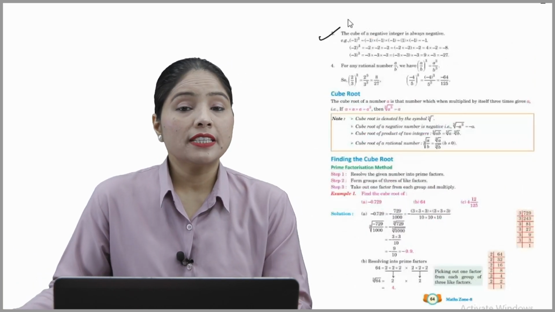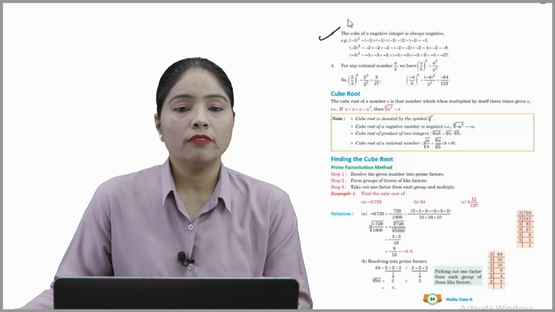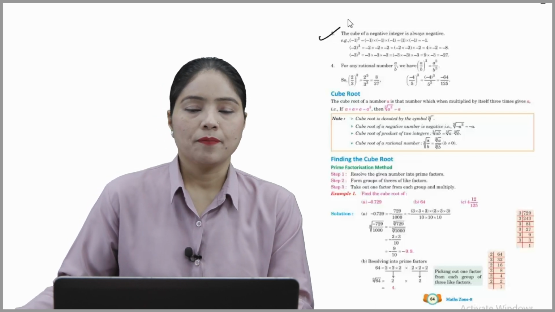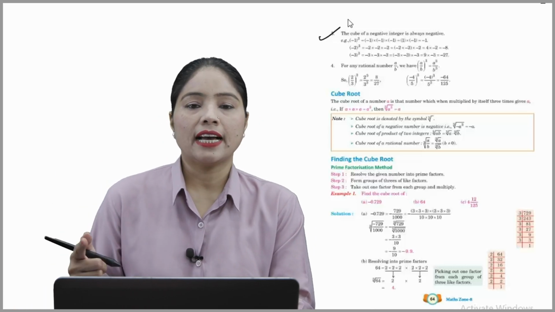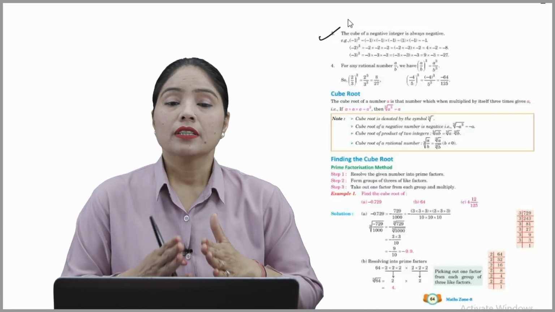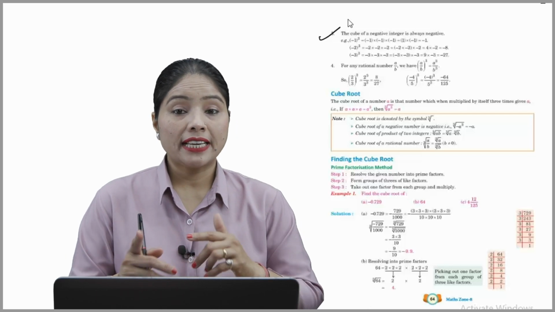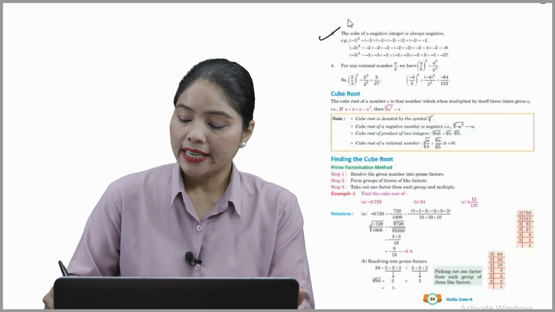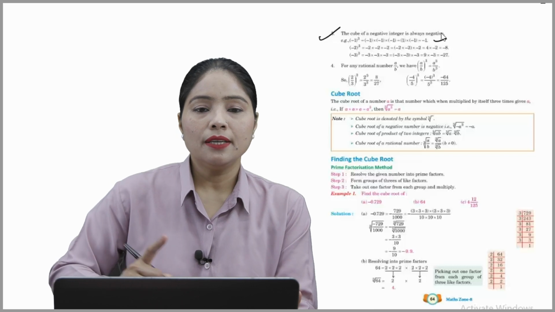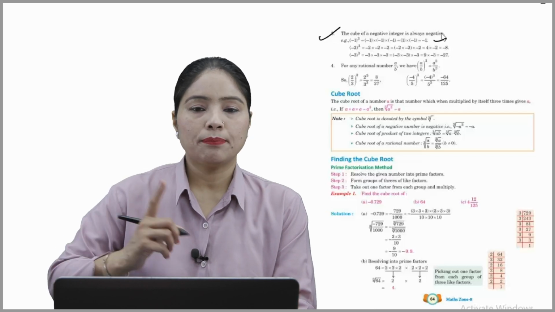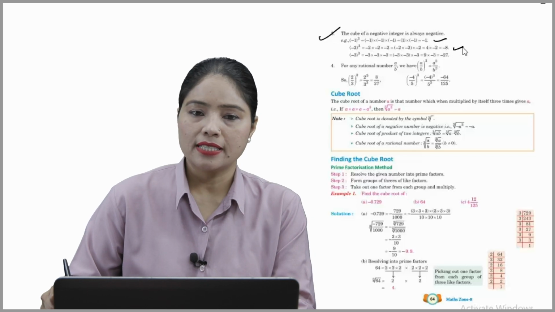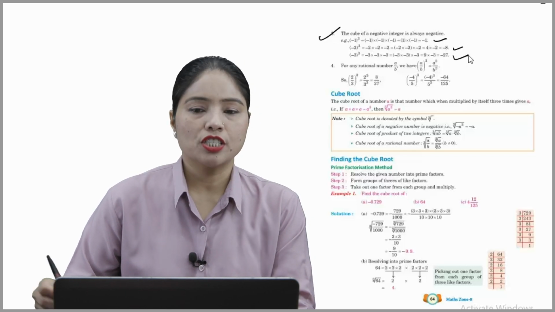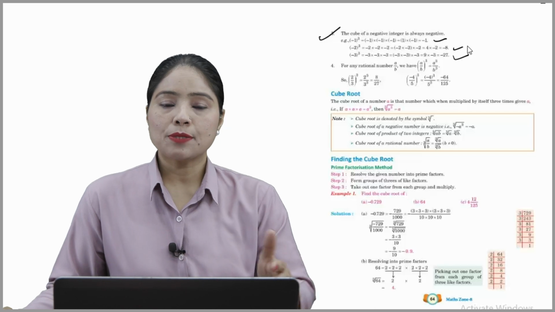The cube of a negative integer is always negative. Just like for -1, the cube is the answer we get if we multiply -1 three times, we get -1, a negative. Similarly, if we multiply -2 three times, the answer will be negative. So it's -8, and -27 for -3. Hope you understood this property also.